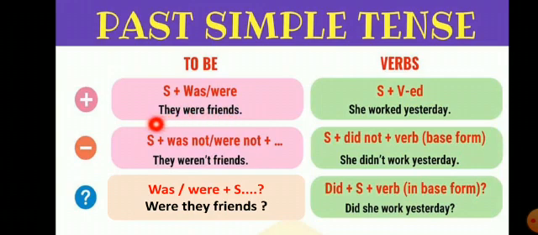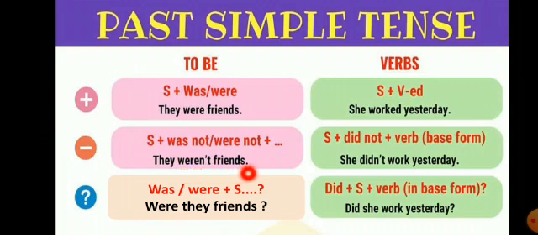So see the first sentence where main verb is not there. So here how to use be form. Here helping verbs are was or were. According to subject we will use these helping verbs. So they is plural, so we'll use here helping verb were and then object friends. They were friends. Here see the negative: they, then helping verb were, then not, then friends.